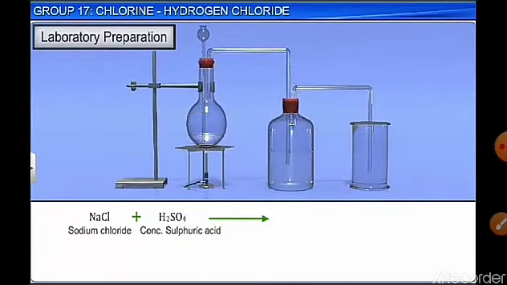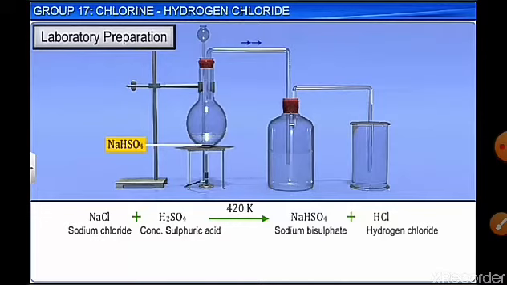and heating it. Initially, on heating sodium chloride with sulfuric acid, we get sodium hydrogen sulfate and hydrogen chloride at 420 Kelvin. Then the sodium hydrogen sulfate obtained is further heated with NaCl at 823 Kelvin to give sodium sulfate and HCl.